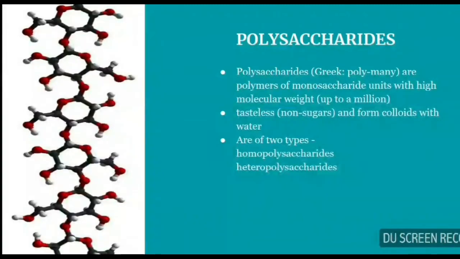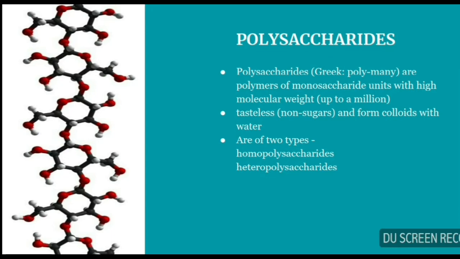Moving on, polysaccharides. Poly meaning many. They are polymers of monosaccharide units with high molecular weight, up to millions. These polysaccharides are tasteless, that is, they are non-sugars, and they form colloids with water. Colloids are formed when they are dissolved in water. They usually don't dissolve in water.